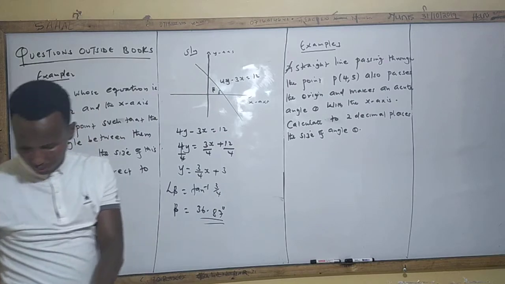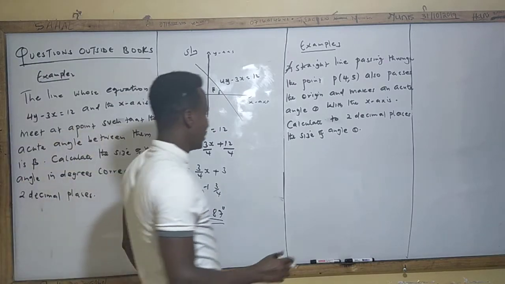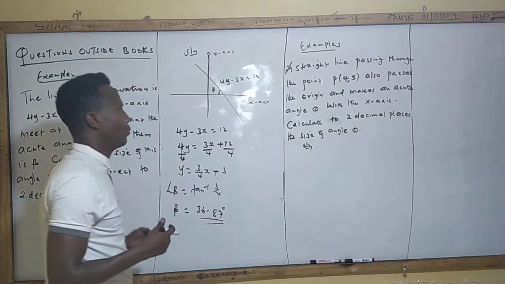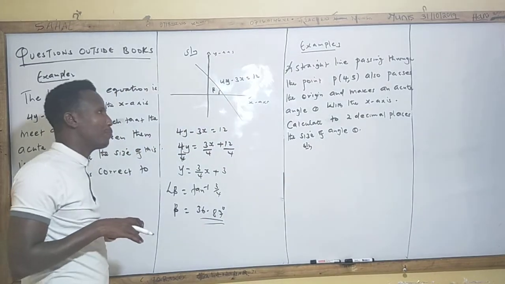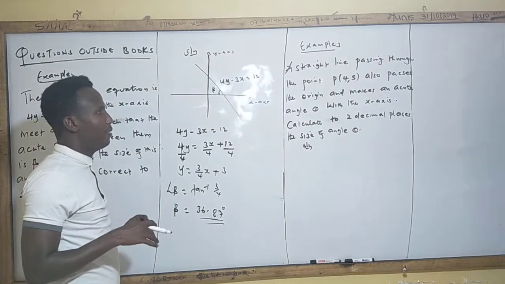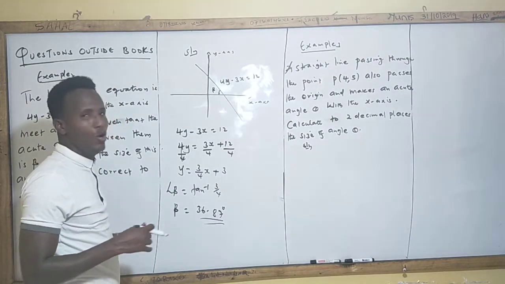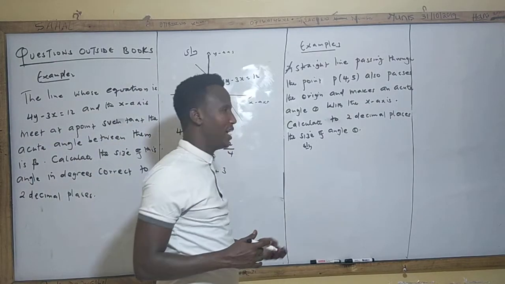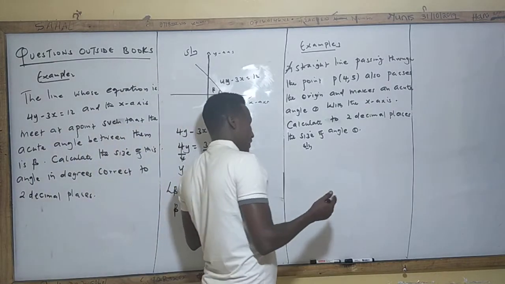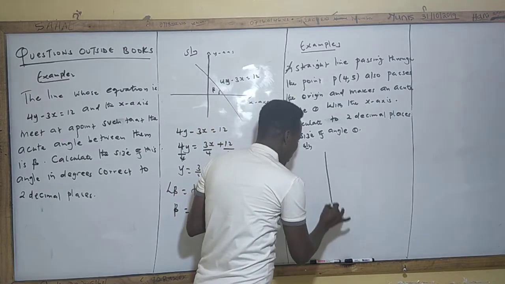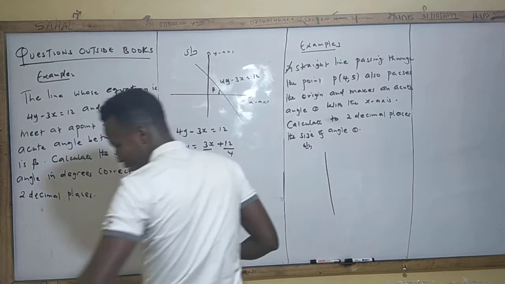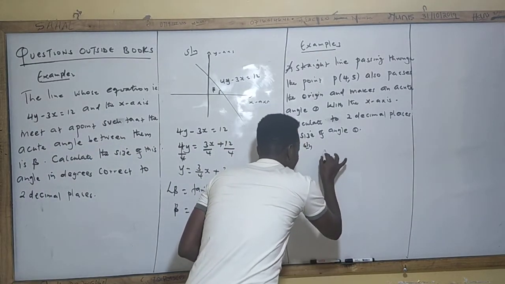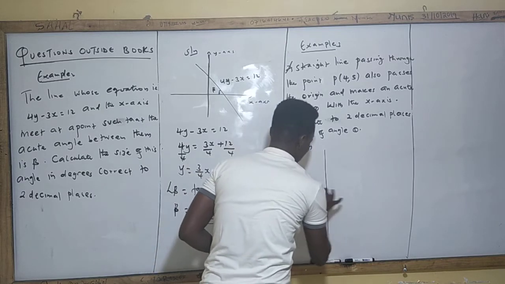Now, look at this question. This is the Cartesian plane, and you're told a straight line passing through the point P(4, 5) also passes through the origin and makes an acute angle theta with the x-axis. Calculate, to two decimal places, the size of angle theta. So we will sketch it like this. Let's say this is our Cartesian plane.